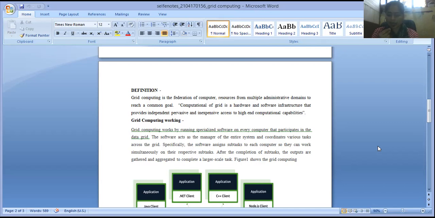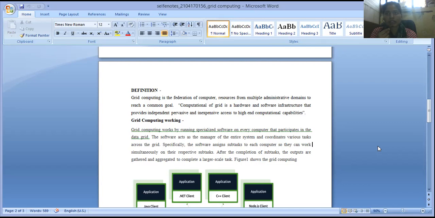Okay, and the software assigns the subtasks to each computer so they can work simultaneously. Here you can see which software is giving the subtasks to all the related computers.